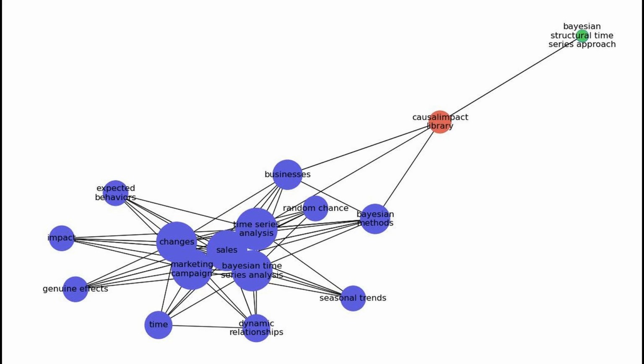The Causal Impact Library, for example, uses a Bayesian structural time series approach to analyze the difference between expected and observed data after an intervention. This means businesses can make informed decisions based on how effective their actions are in real-world situations. In summary, merging time series analysis with Bayesian methods provides a clearer view of how actions influence outcomes over time, offering businesses valuable insights into the effectiveness of their strategy.